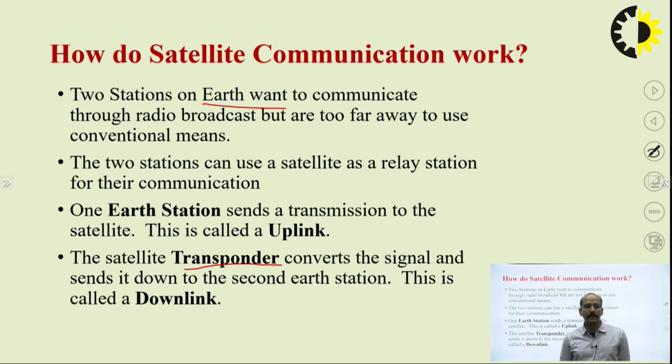Basically, what is a transponder? The transponder converts the signal and sends it down to the second earth station. So you can also call the transponder just a repeater: it receives the signal from the earth station on the uplink frequency, then processes the data, removes the noise and amplifies it again, and then transmits it towards the second earth station on the downlink frequency. So this is the way satellite communication works.